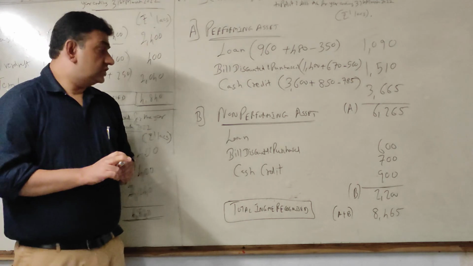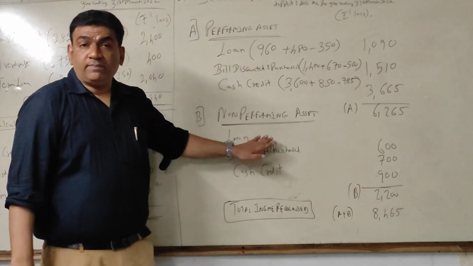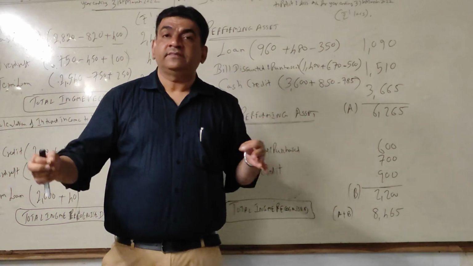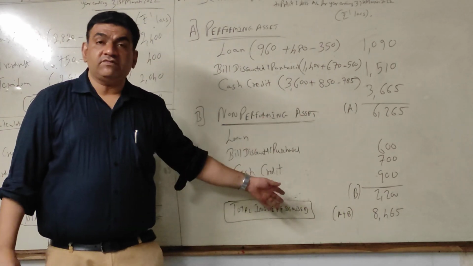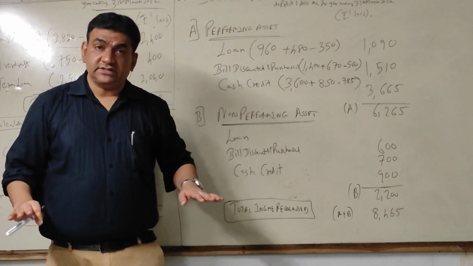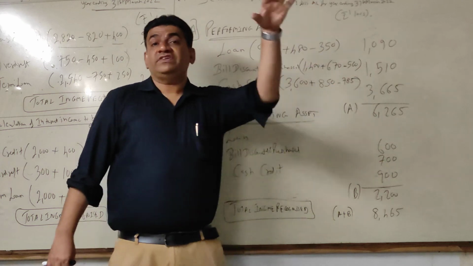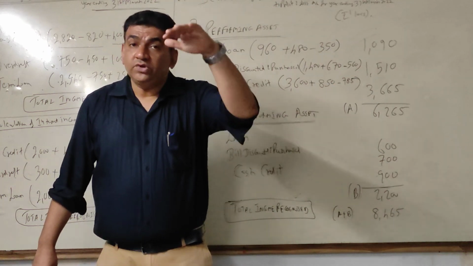Got it now, guys? So I'll repeat again. Non-performing, we just took the actual amount received during the year. What was receivable on first day, what is receivable last day, we are not concerned. For performing, I need the final income, which has to be the income earned during the year.